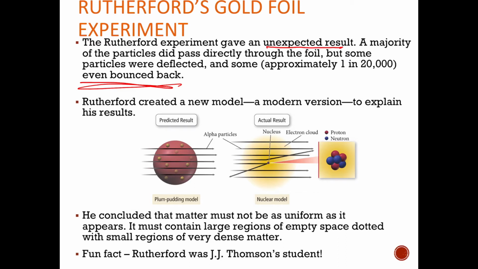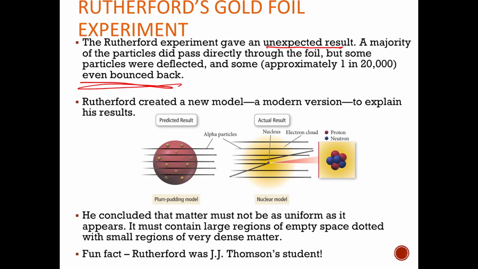And so he said, okay, why are they bouncing back? There must be something in the atom. It can't be very big because most of them went straight through. But there's got to be something in the atom that some of these particles are hitting. And it's got to be very hard, very dense, and positively charged, because these alpha particles are positively charged, and there must be something in the middle that's repelling them. If it was negatively charged, the alpha particles would stick to it. And if it was neutral, then they wouldn't be deflected so much. But it's got to be something very, very small, because not many of them bounced. It's got to be hard, and it's got to be positively charged.